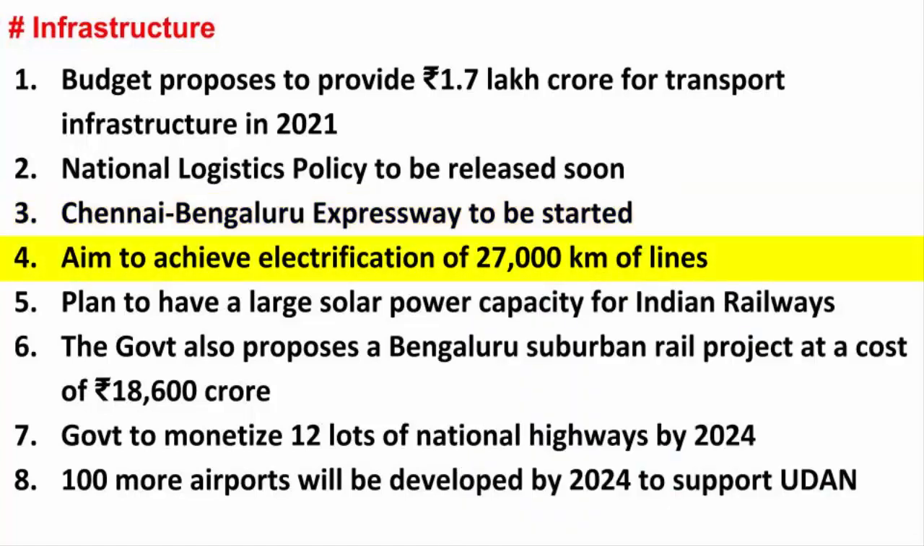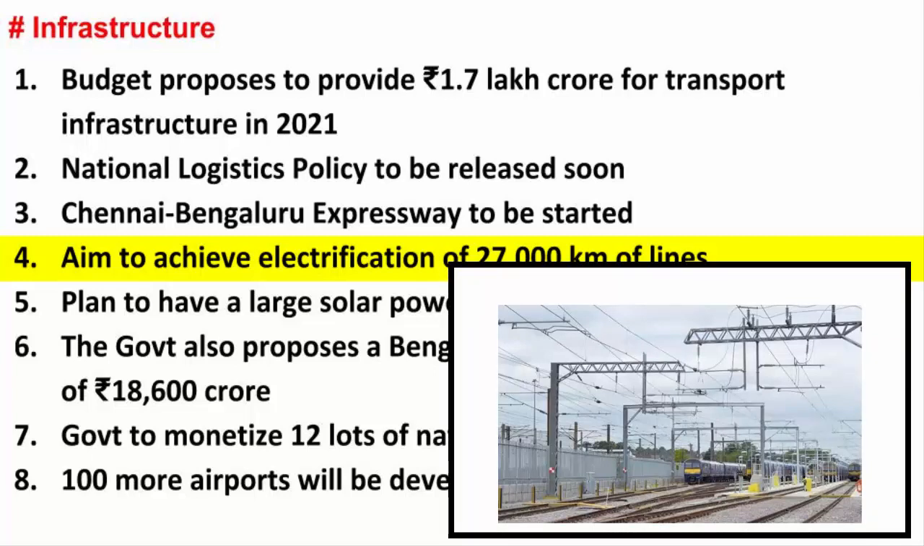The Indian Railway aims to achieve electrification of 27,000 kilometers of railway track. The government plans to electrify all railway tracks in the next 3 years. 37,500 km, which is 58% of railway tracks, are already electrified. The remaining 27,000 km of railway tracks is yet to be electrified. Complete electrification of railway lines will reduce pollution and enhance the efficiency of railways.